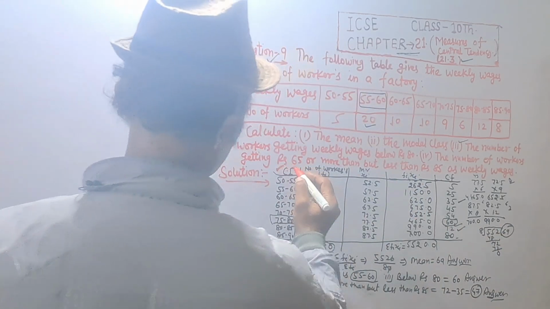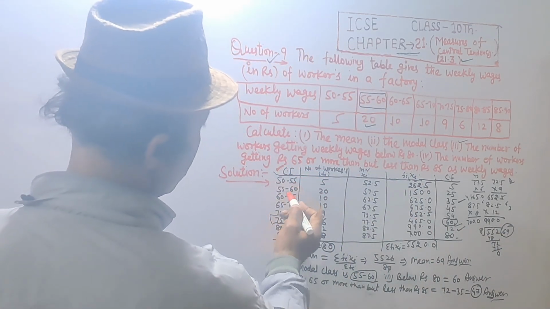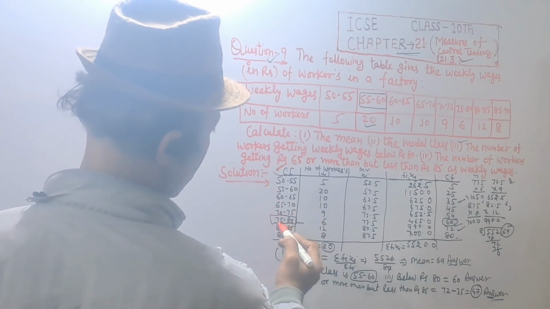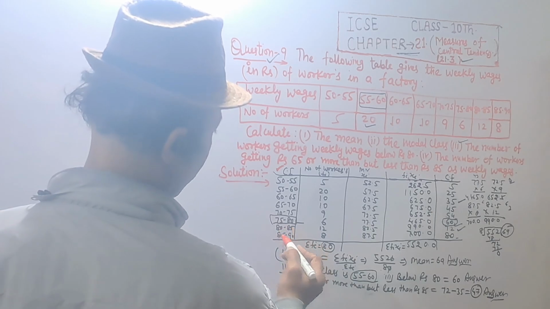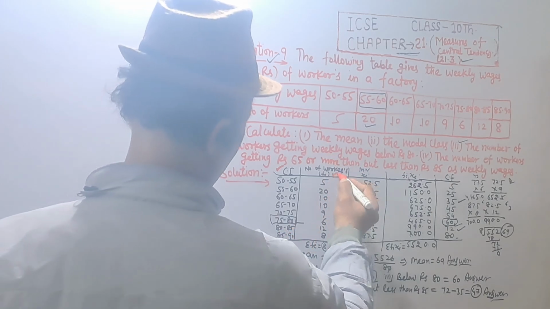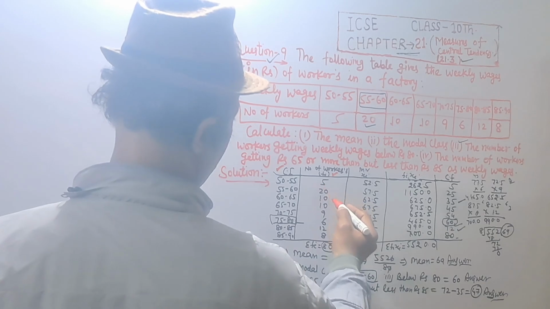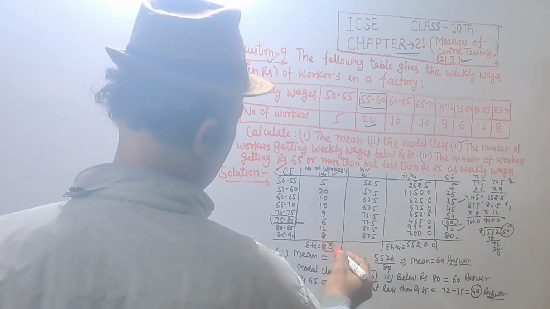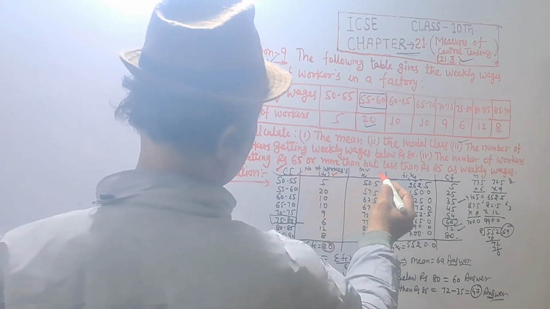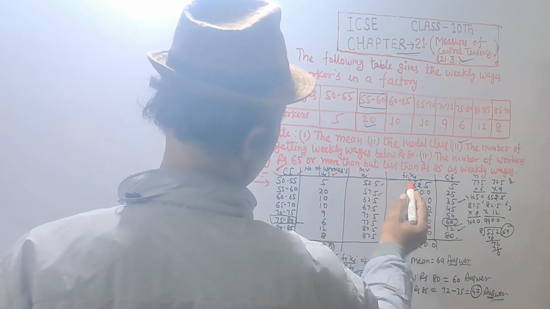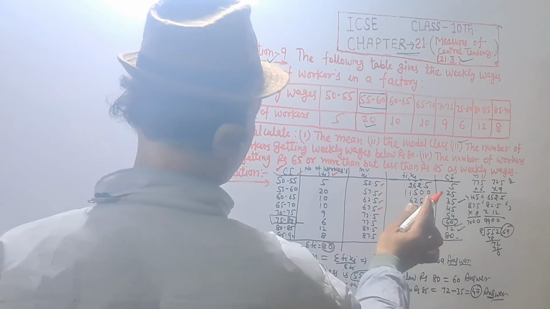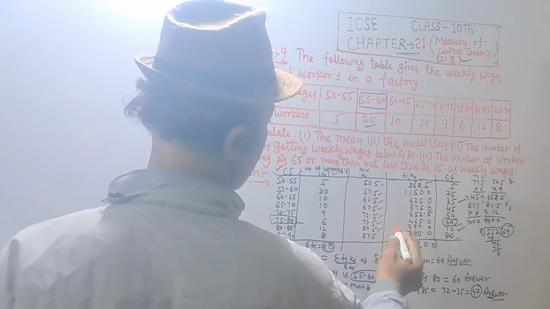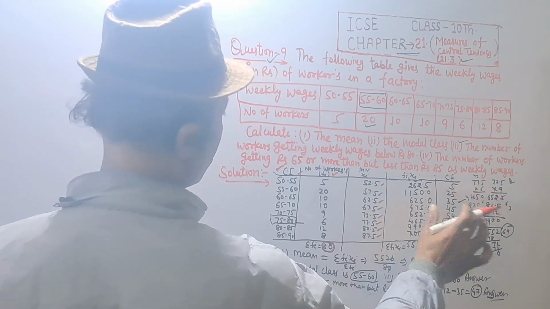Answer. Given class intervals are 50 to 55, 55 to 60, 60 to 65, 65 to 70, 70 to 75, 75 to 80, 80 to 85, and 85 to 90. Number of workers: 5, 20, 10, 10, 9, 6, 12, 8. Their sum is equal to 80. And mean values of class intervals are 52.5, 57.5, 62.5, 67.5, 72.5, 77.5, 82.5, and 87.5.